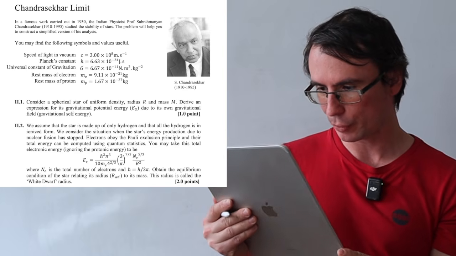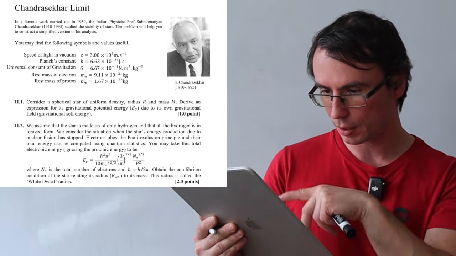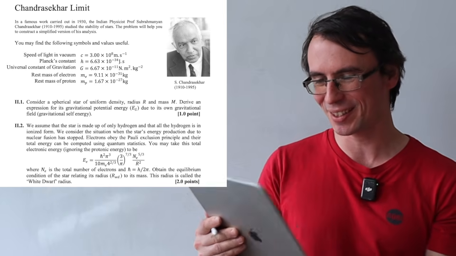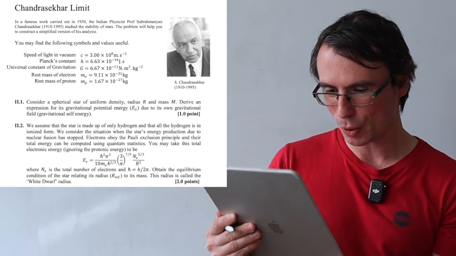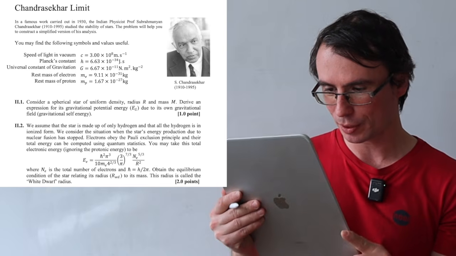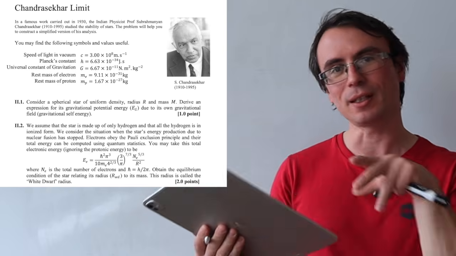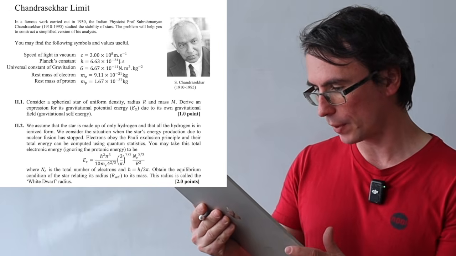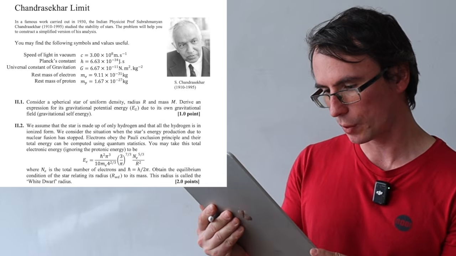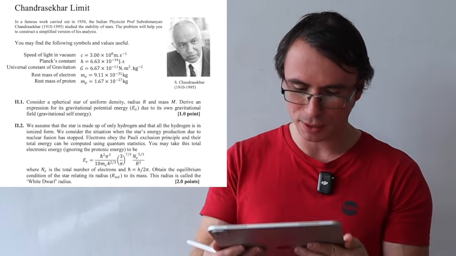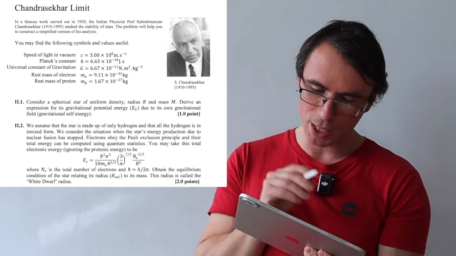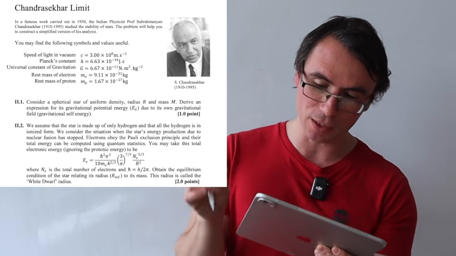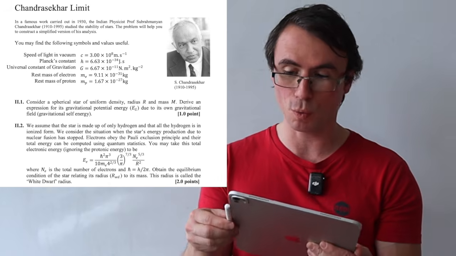Electrons obey the Pauli exclusion principle and the total energy can be computed using quantum statistics. I remember this expression from university, and you may take the total electronic energy, ignoring the protonic energy, to be given by this scary looking expression, where Ne is the total number of electrons and h bar is the reduced Planck's constant. Obtain the equilibrium condition of the star relating its radius, R white dwarf, to its mass, and this radius is called the white dwarf radius.